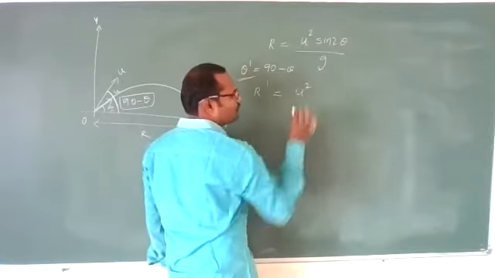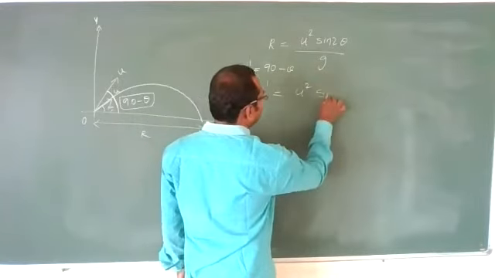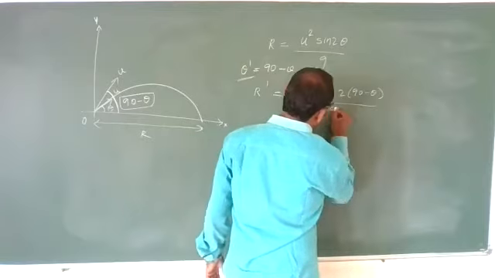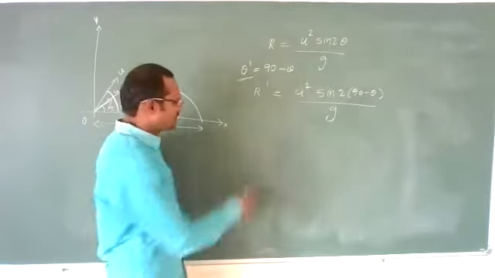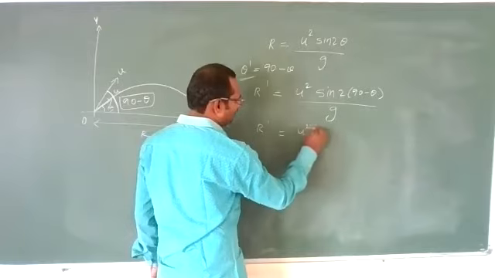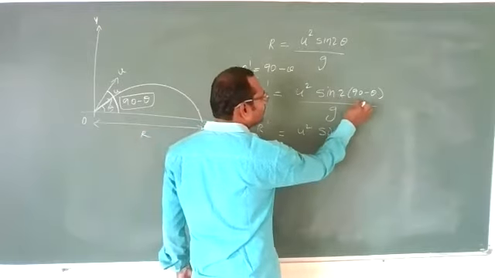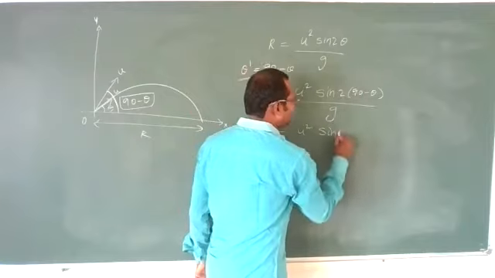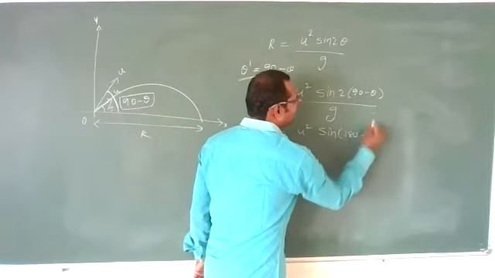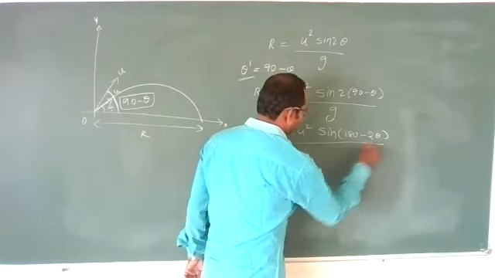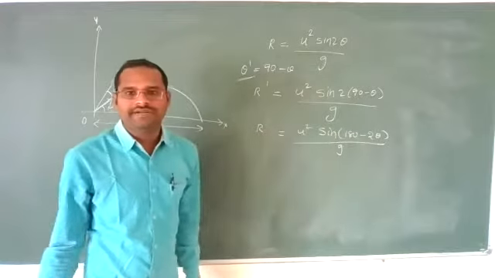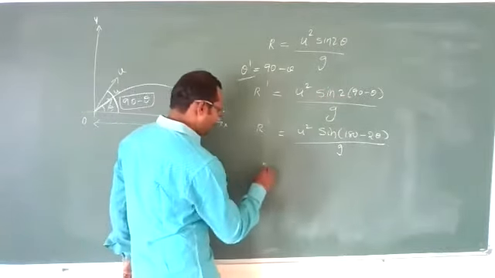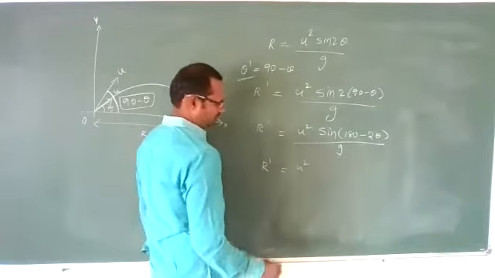will become u square, u is constant, sin of 2 times 90 minus theta upon g. Correct? So the range becomes u square sin of 2 into 90 minus theta. We can send it inside: 2 into 90 is 180, minus 2 theta, upon g. Multiply 2 with these angles. So the range will become u square